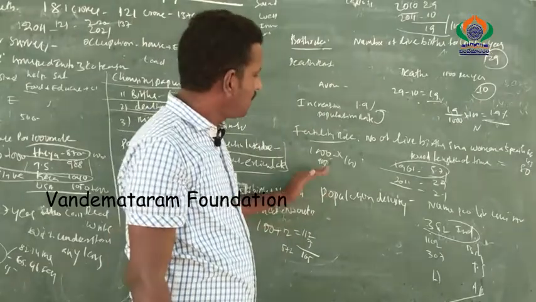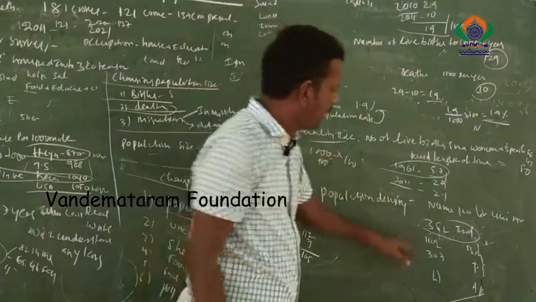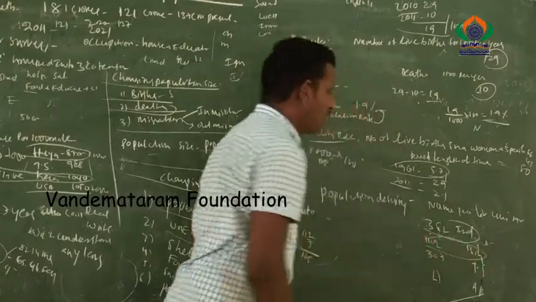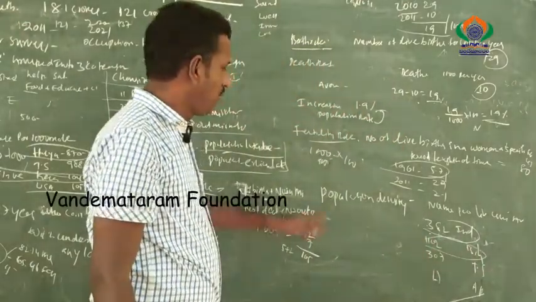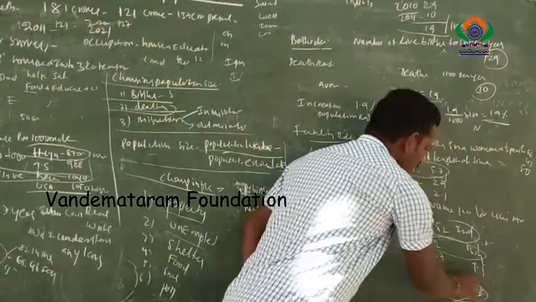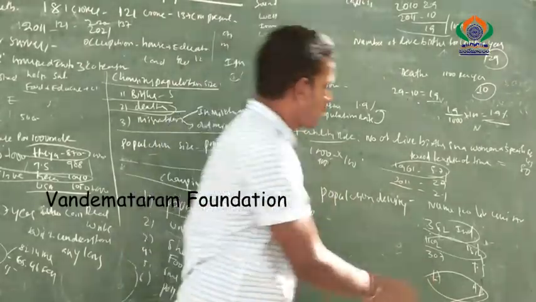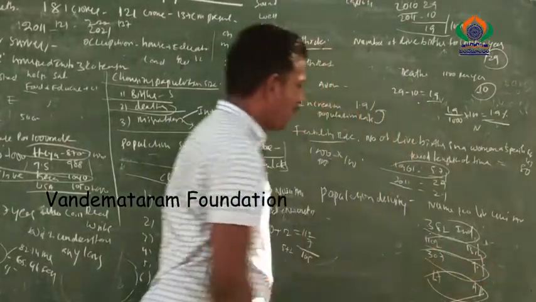Which state has the highest population density in India? Bihar, with 1102. This is the first state. Which state has the least population density? Arunachal Pradesh has only 17. And what about Telangana state? Telangana has a population density of 307.